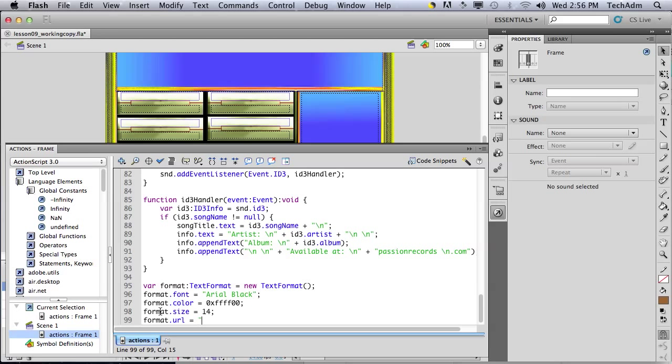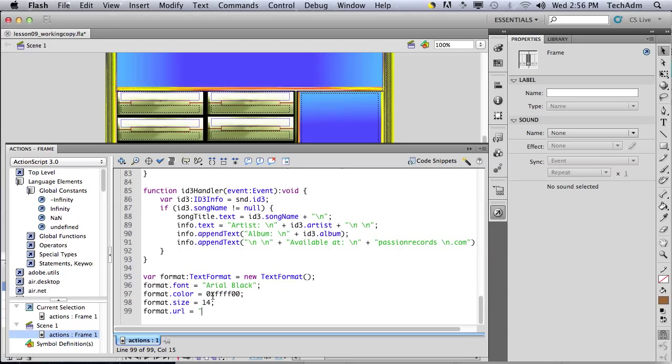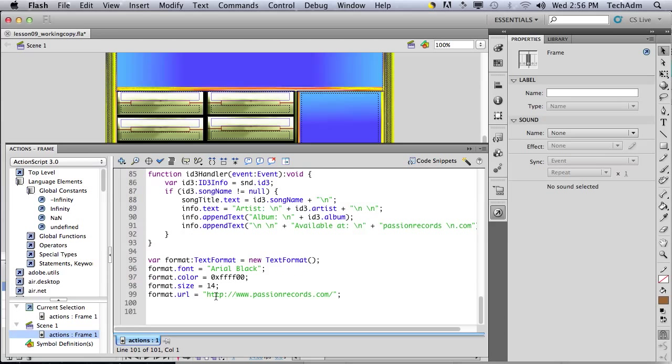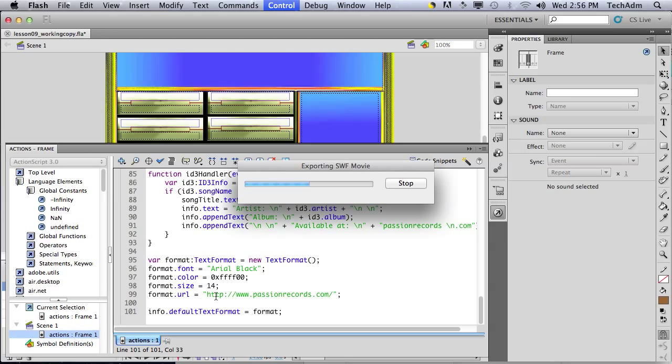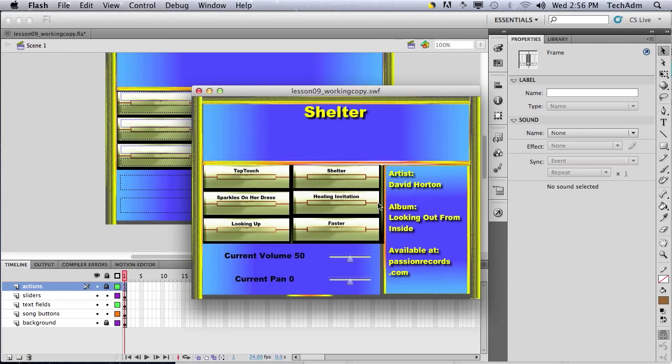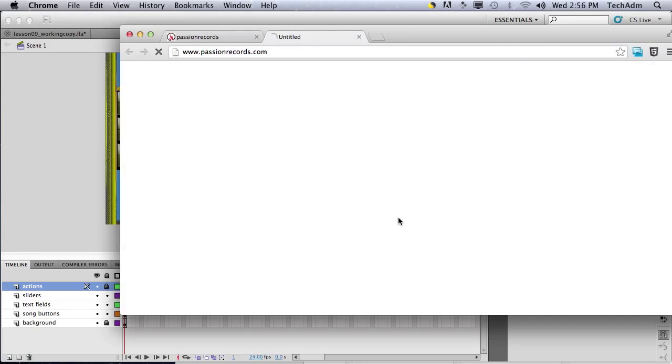And finally, there's this URL property, which when we put that, it will actually allow us to go to a website. So this is the URL, and you can say for more info, find more, let's say info default, text format equals format. Let's see whether this works. If the font changes, let me see if I click on it.